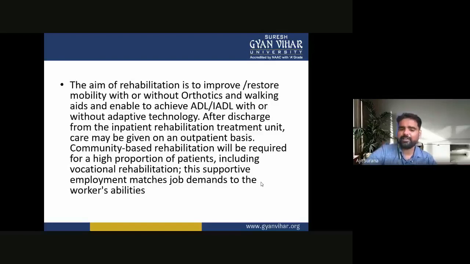Community-based rehabilitation may be required for a high proportion of the patients, including vocational rehabilitation, and this supportive employment matches job demands to the workers' ability.